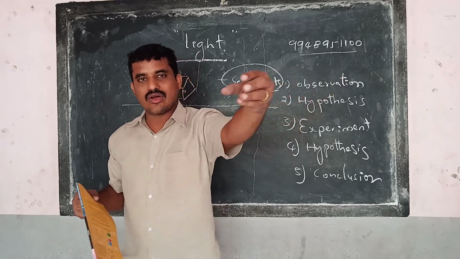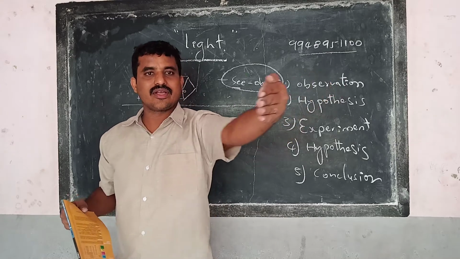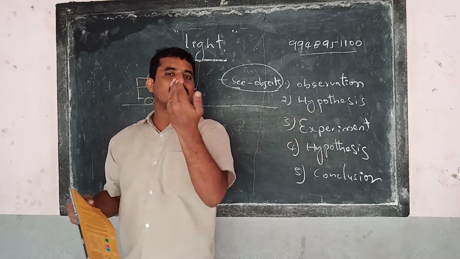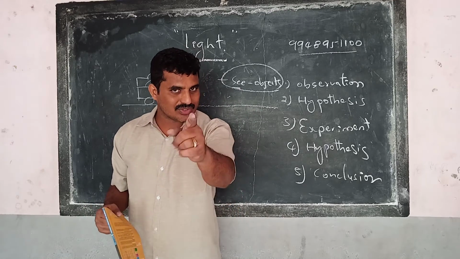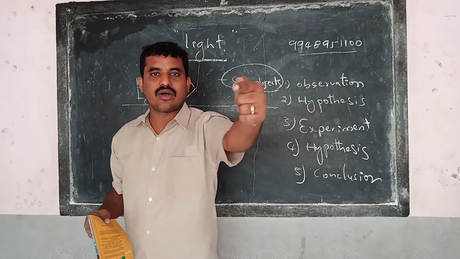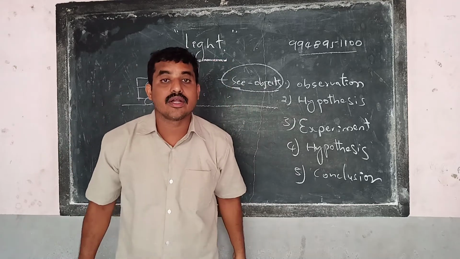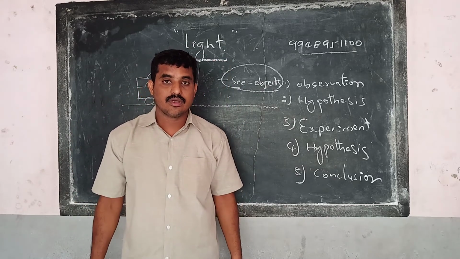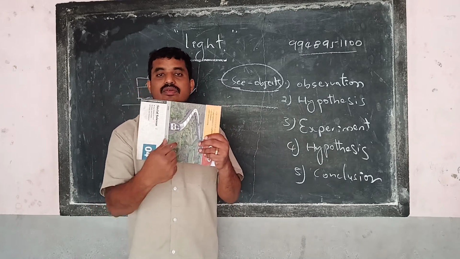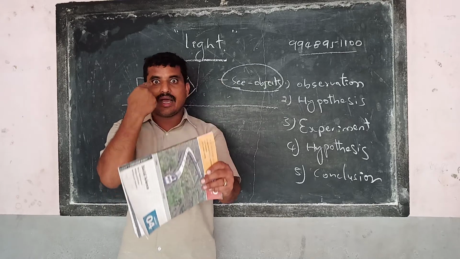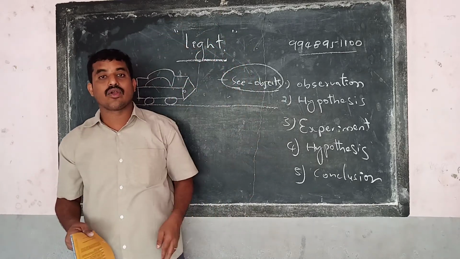Light is falling on the object, hitting the object, bouncing back, and coming out again. Then we can see the object. If the light falls on the object and it is not coming out, because something is there, we cannot see the object. What can we understand? This is not allowing that light to reach my eyes. Why is this not allowing it? Why is the glass plate allowing it?